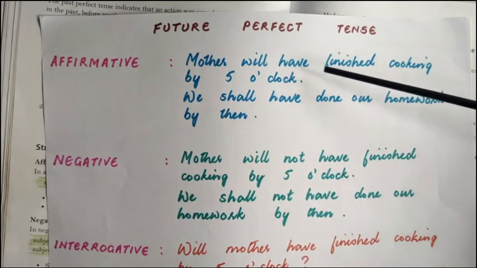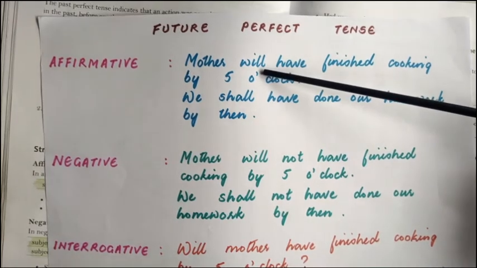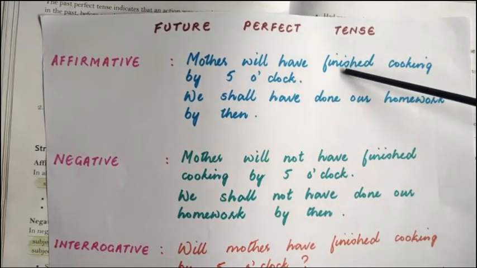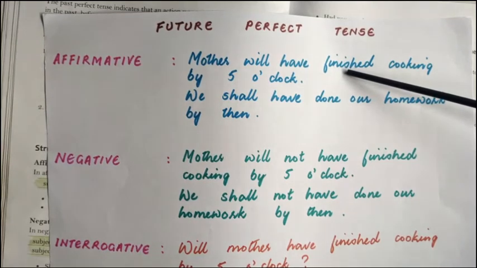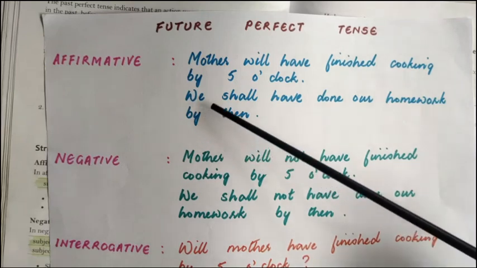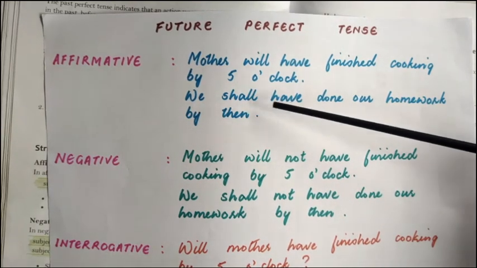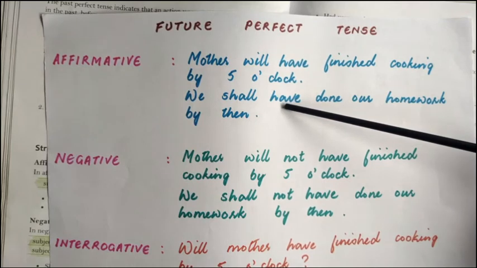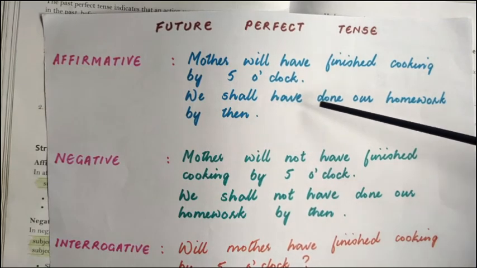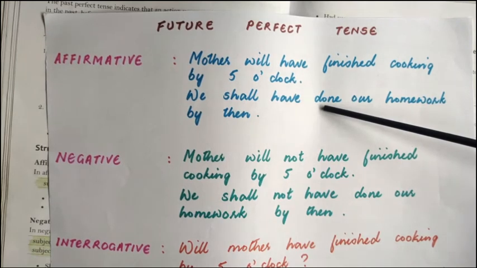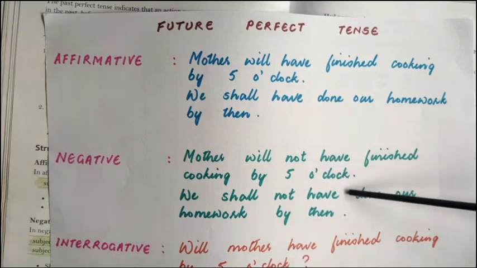Will have are the two auxiliary verbs, and finished is the past participle or the third form of the verb. We shall have done our homework by then. Shall and have are the two helping verbs, and done is the third form of the verb or the past participle.